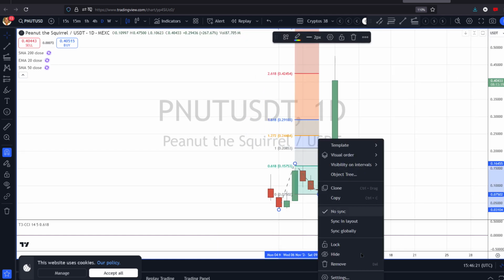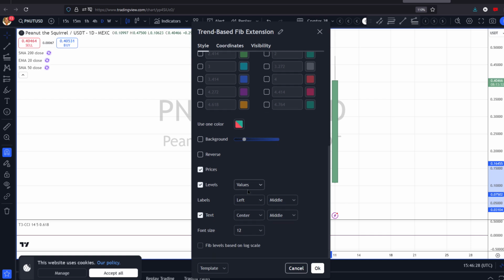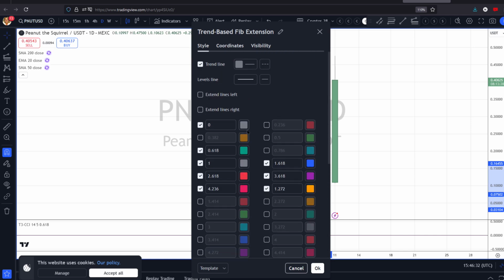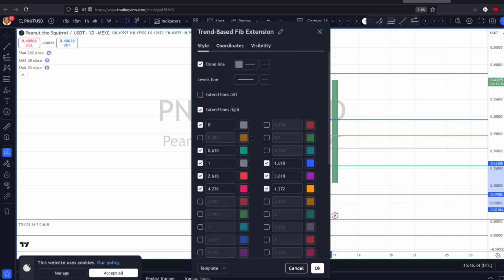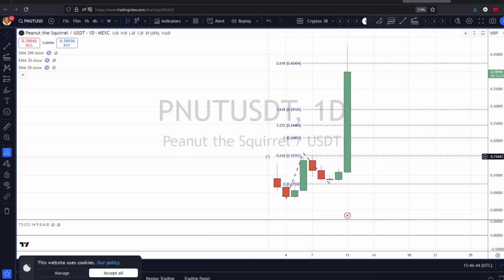Then, to make it look better on my chart, I take off the background because I don't want that. I extend the lines right, so they go that way. I don't want solid lines because that's too much, so I'll put dotted lines. And then I tend to make them all one colour so I can see what I'm looking at. So that's how I mark my levels.